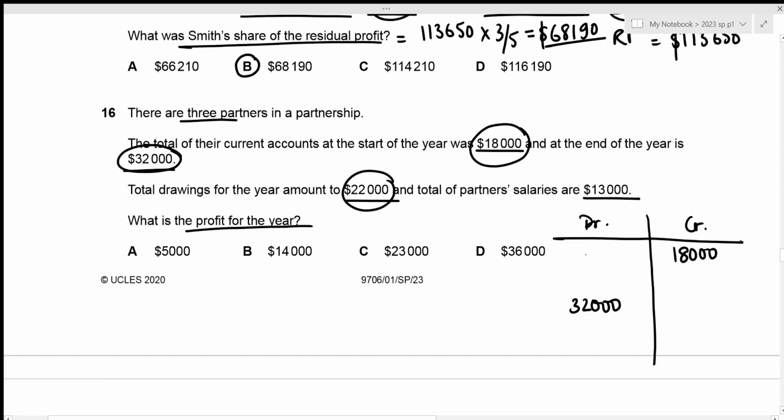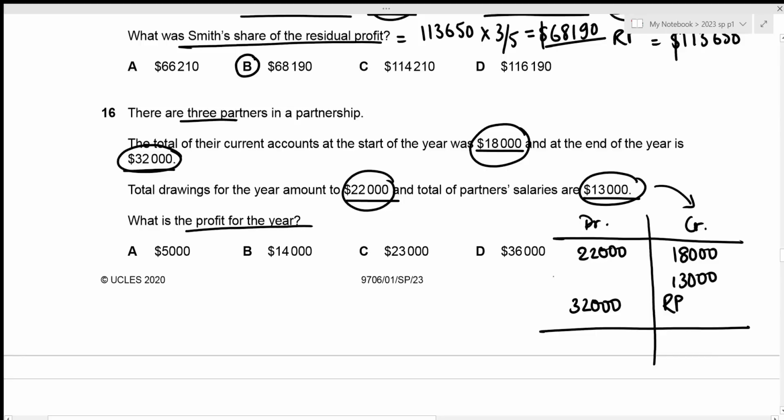So that's 22,000. Then we have partner salaries of 13,000. And this is something that the partnership needs to pay to the partners. So this comes in our credit side. That's 13,000. Then we also have our residual profit, which is something that the partnership needs to give out to the partners, due to which it also falls under the credit side, right? Now we can just total and figure out our residual profit's value.